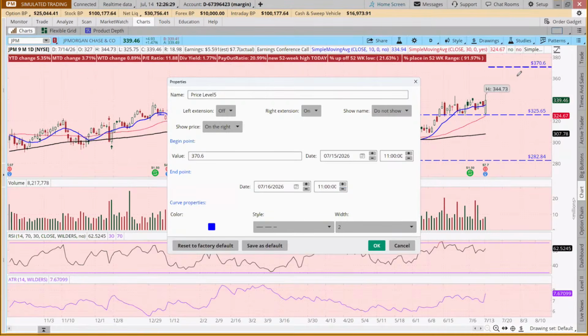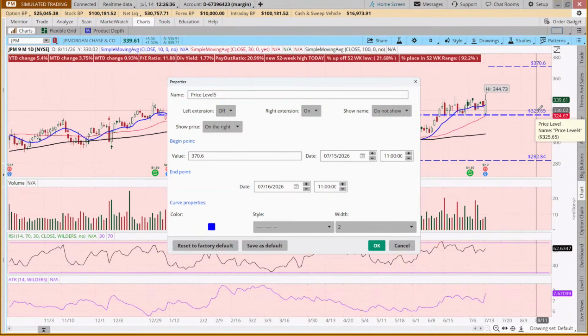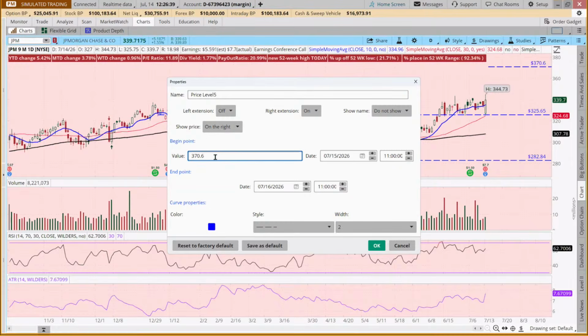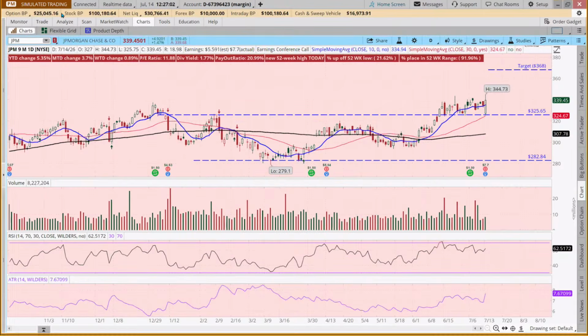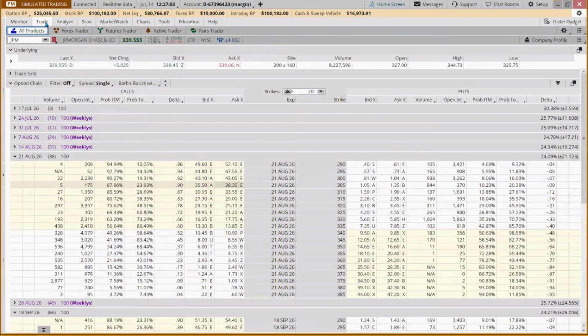We're going to make our target, it was 376, wasn't it? 325 plus 43. 368. So we're going to make this our target. There we go. So we're going to come to our trade tab.